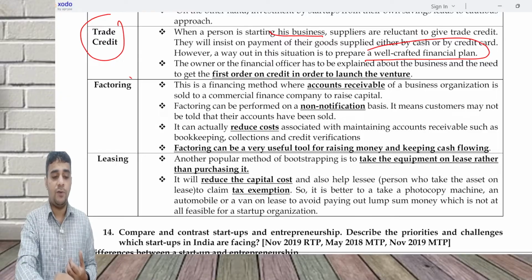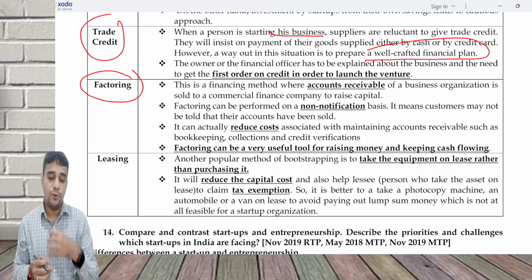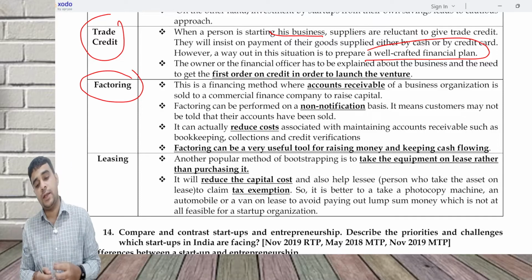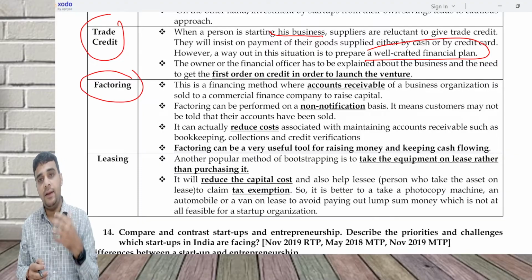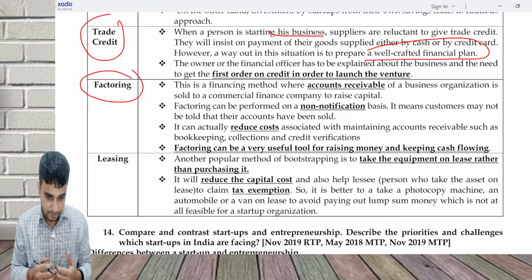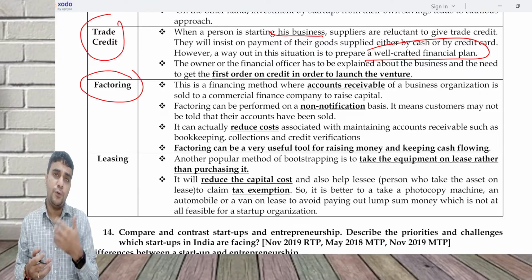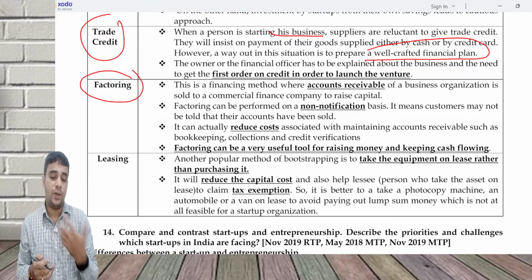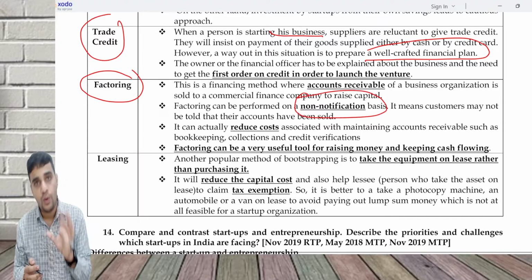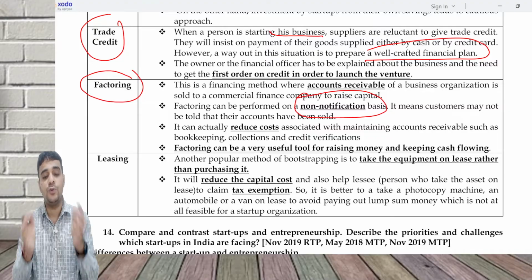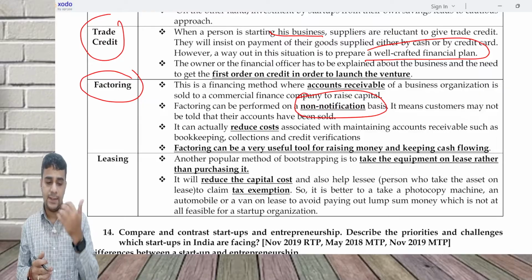Factoring is an arrangement where I am selling my receivables. It could be on a with recourse basis or a without recourse basis. In with recourse, bad debt risk continues to be there with the company. Without recourse, bad debt risk gets shifted. Also, factoring can be on a non-notification basis, which means customers will have no idea that there is a factor who is going to collect the money. This factor will act like an agent of the company and keep raising the money.